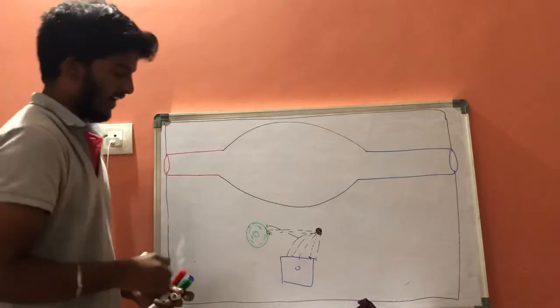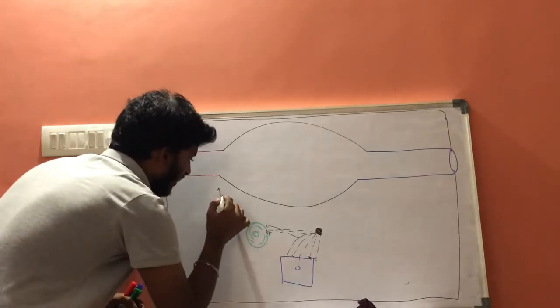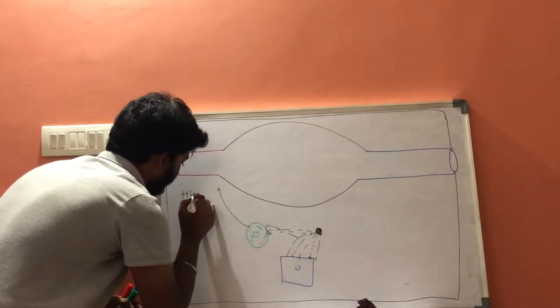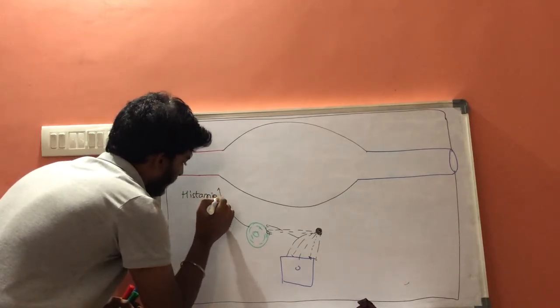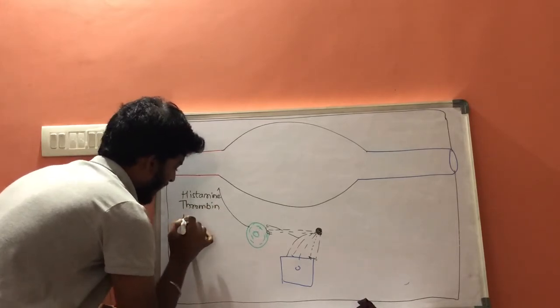The special types of chemicals are histamine, thrombin and leukotriene.